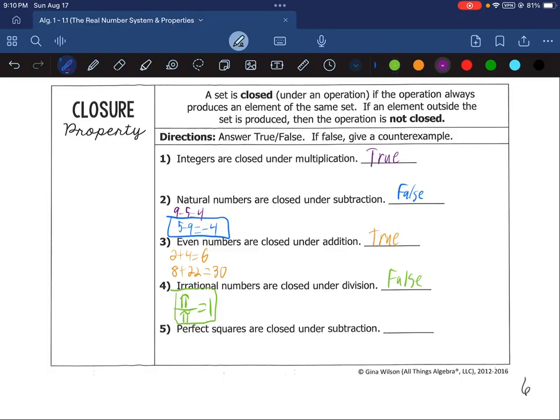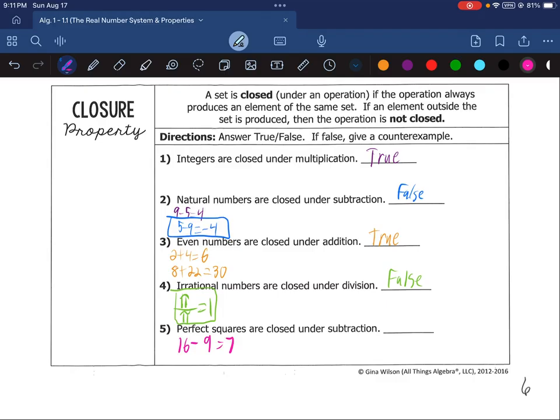And the fifth one, perfect squares are closed under subtraction, meaning if you subtract two perfect squares, you'll always get a perfect square. Now remember, perfect squares means that a number times itself will get you that number. So for example, 16 is a perfect square, 4 times 4. 9 is another perfect square, 3 times 3. So we're saying that if we subtract any two perfect squares, you'll only get a perfect square. If we subtract these two, we get 7.